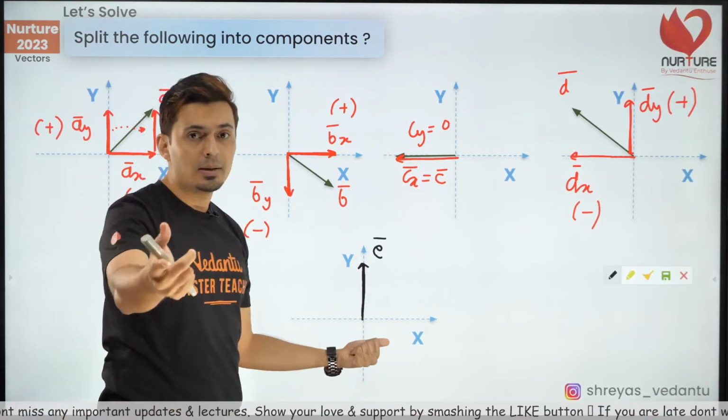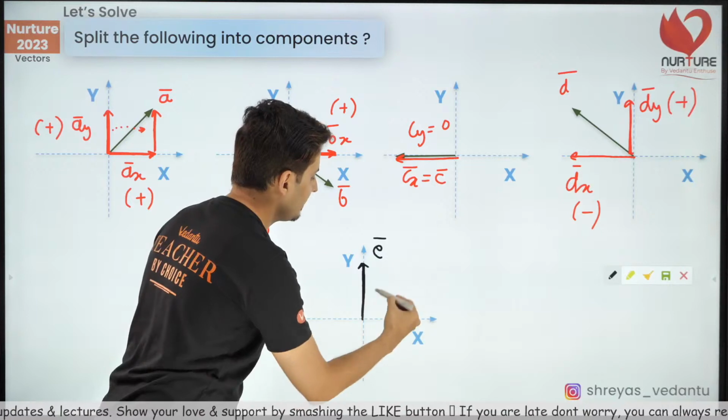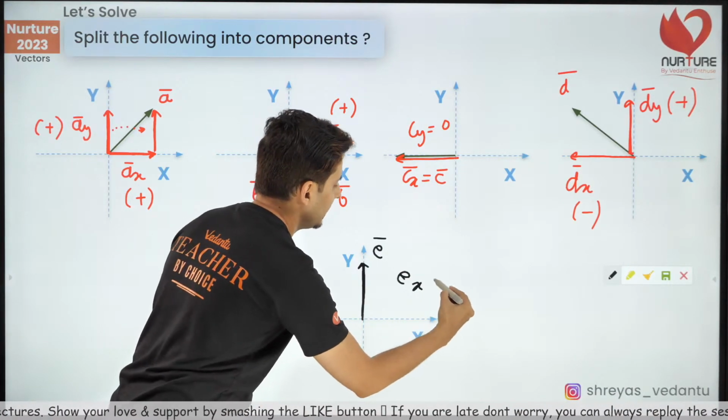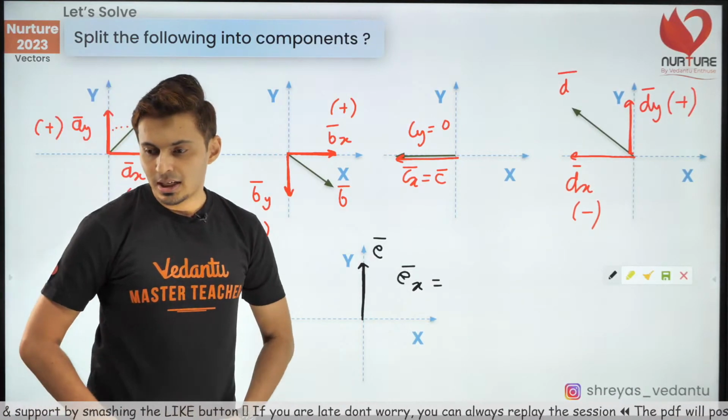Come on guys, quickly tell me what is the x component of this vector. Quickly let me know in the answer.